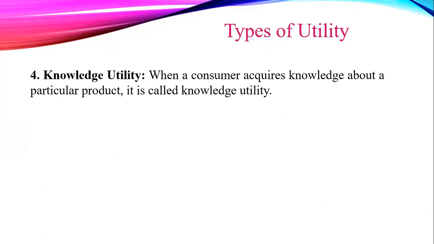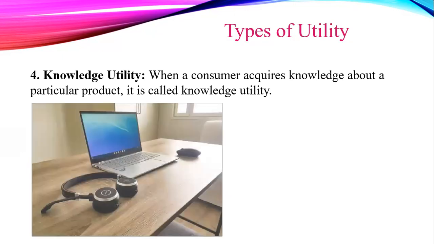In modern times, with technological development, knowledge utility has become important. Knowledge about the commodity or service makes it possible to put them to use. For example, if a person has knowledge about the use of the internet, he can use this facility for various purposes.